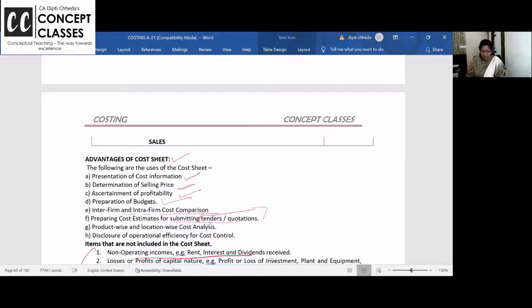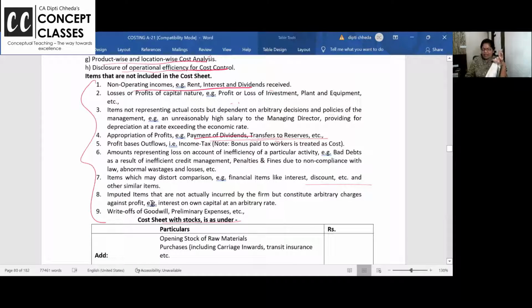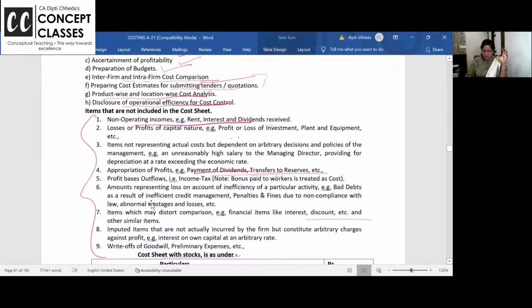Achha, while you prepare cost sheet, you know, product wise and location wise analysis. Which one is good product? Which one is good location? You will get to know on that. Disclosure of operational efficiency for the cost control. See, when you prepare the cost sheet, you are able to decide properly how to control the cost and all.